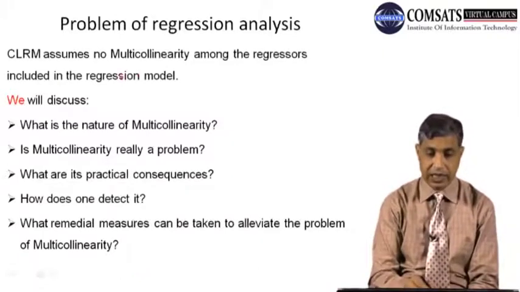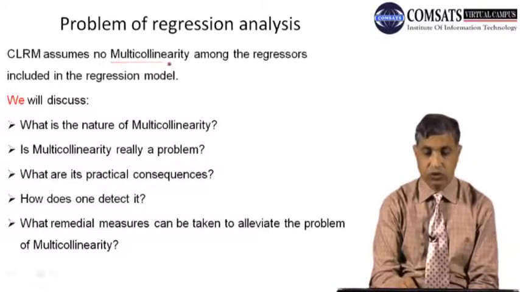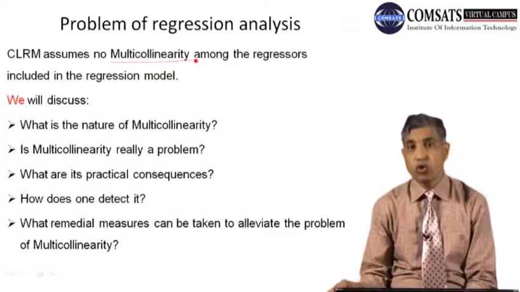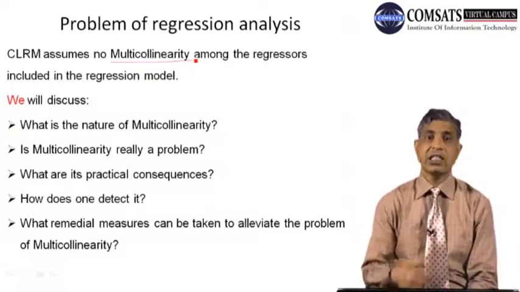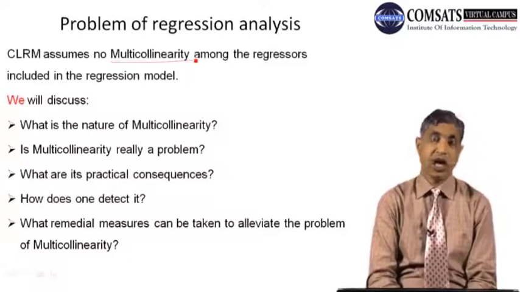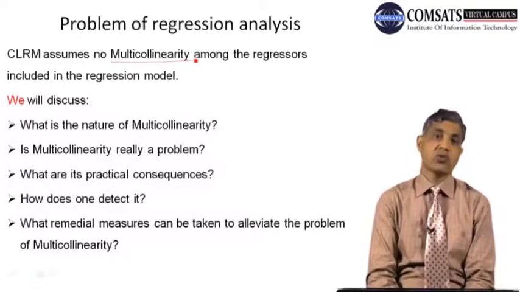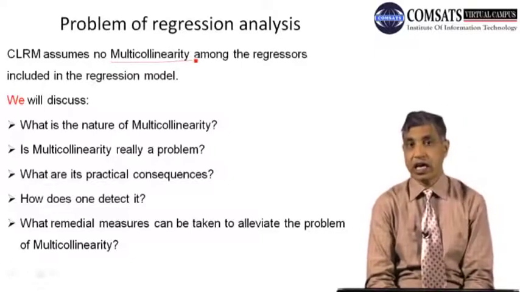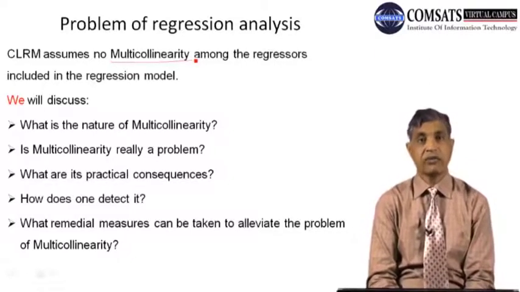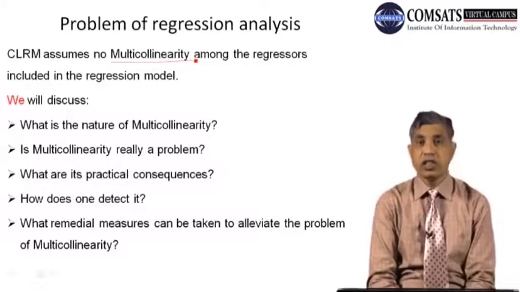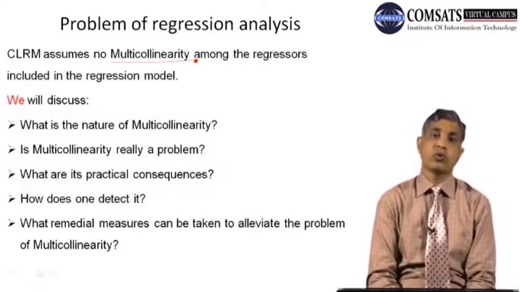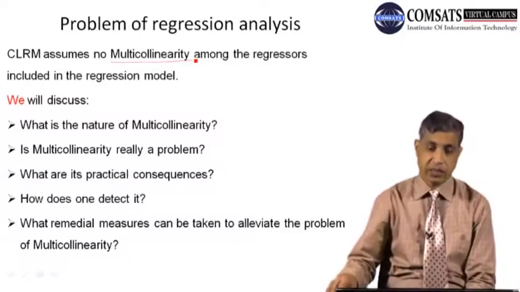If you remember, the classical linear regression model assumes that there is no multicollinearity, and I think it was the last assumption of the classical linear regression model. It was last because at that time we did not talk about the multivariate regression model. We just confined ourselves to the two-variable regression model.